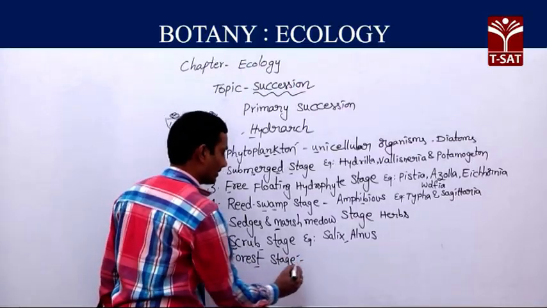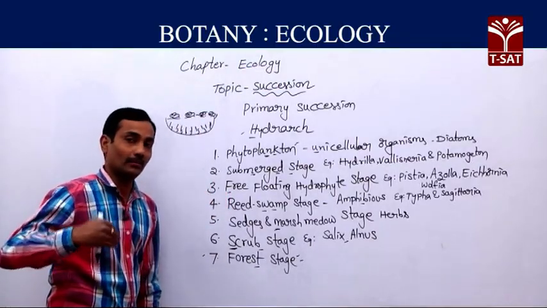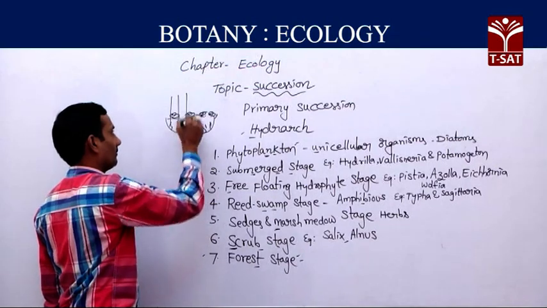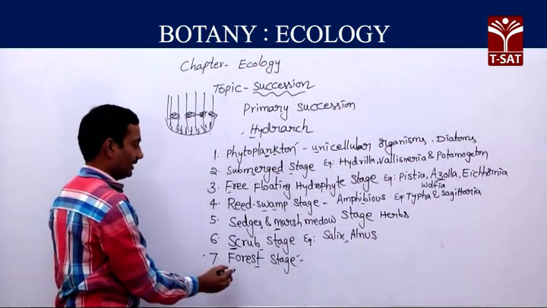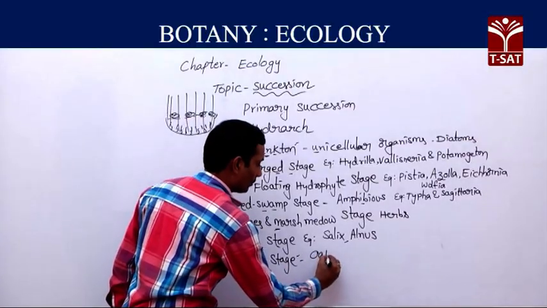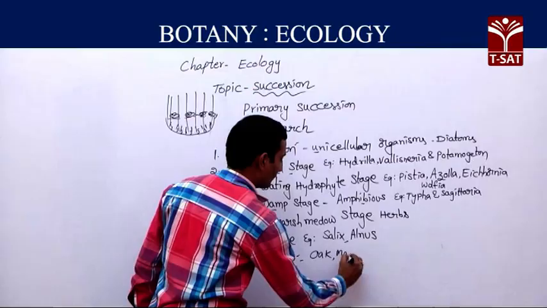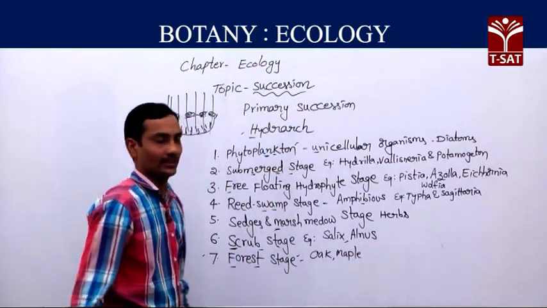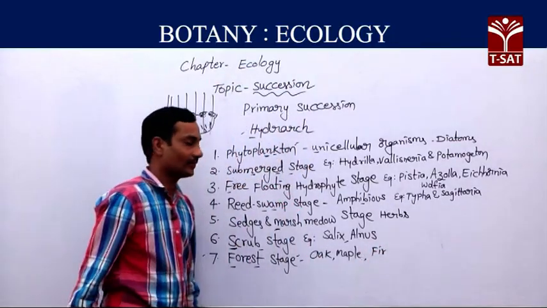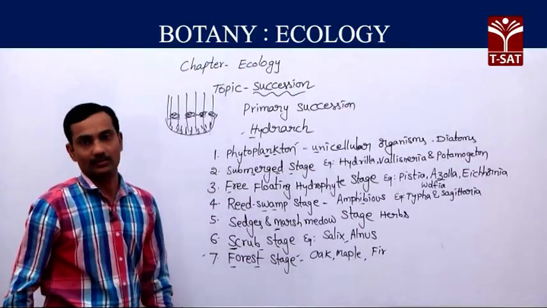Next, the last and final stage. All these plants appear in this pond only, one by one, but one plant community is replaced by another. Finally, in this pond, we can find the climax community, that is the forest stage. In the forest stage we can find oak trees and maple trees. These are angiosperms. Here fir is a gymnosperm. Like this, in the same place we can find different types of plants.